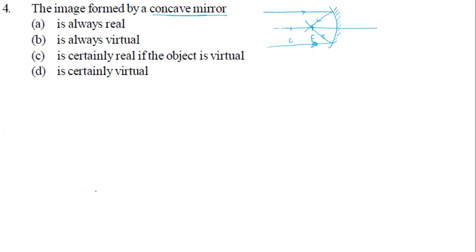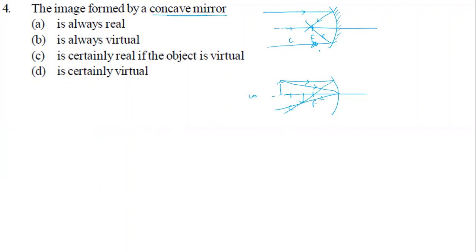Now if the object is before C, like in between infinity and C, this is F, this is C, and this is infinity. The object is somewhere here, so it is going to form an image in between C and F. This you learned already in the previous classes, even in class 8.